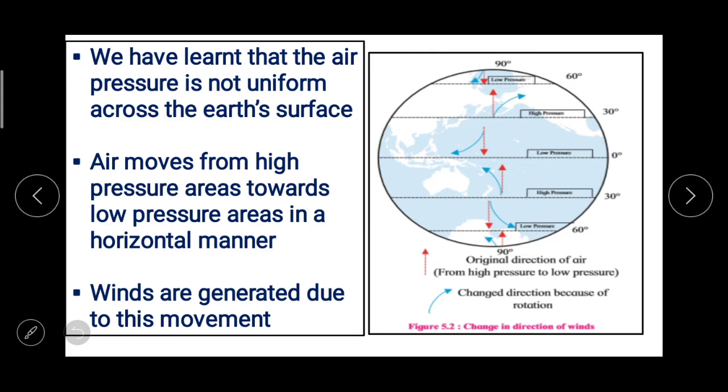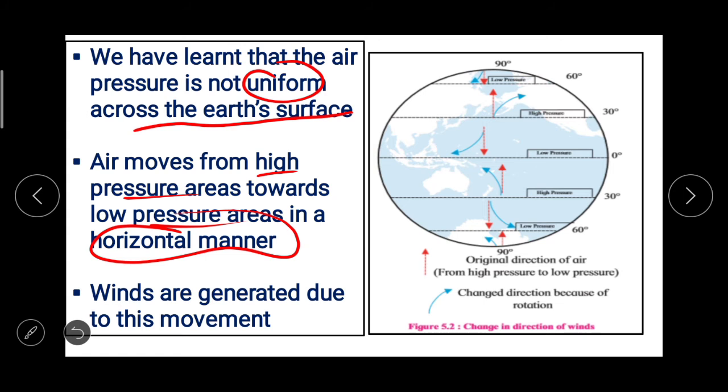We have learned that the air pressure is not uniform across the Earth's surface, that we already discussed in the last chapter, that is air pressure. And we also learned that air moves from high pressure areas towards low pressure areas in a horizontal manner.